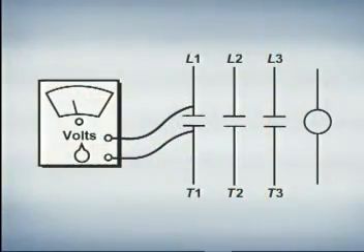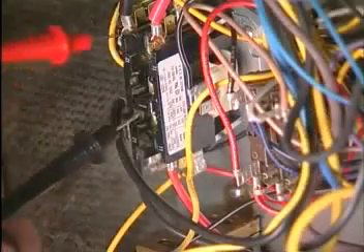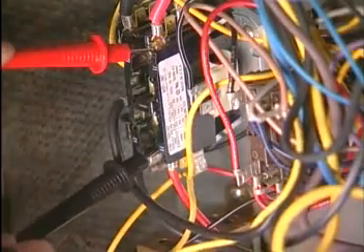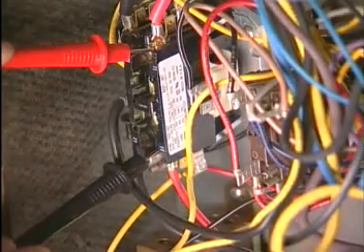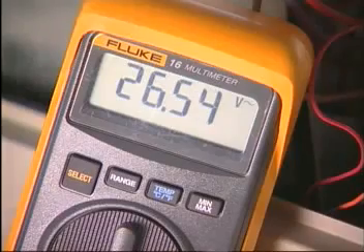When checking the contacts with a voltmeter, the test leads of the meter should be placed across the contacts as shown here. The coil of the contactor should be energized and the contacts should be in the closed position. A voltage reading across the contacts that exceeds 5% of the supply voltage indicates that the contacts are pitted or bad and need to be replaced.